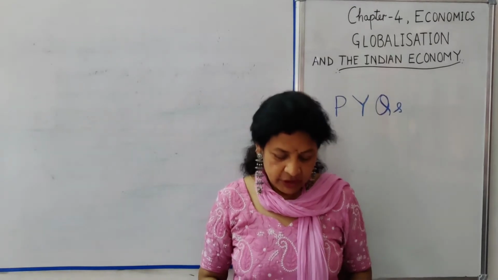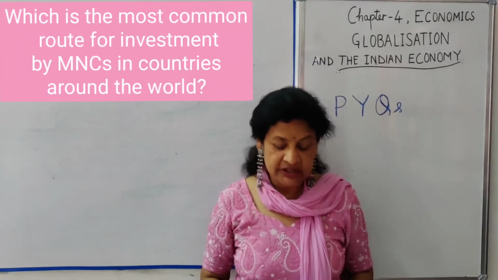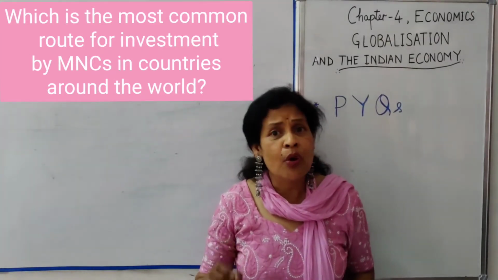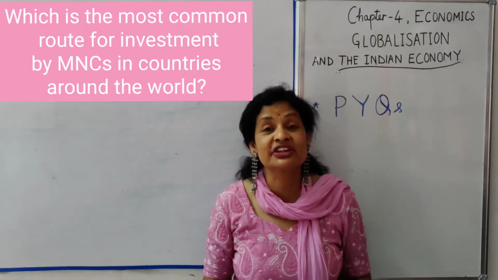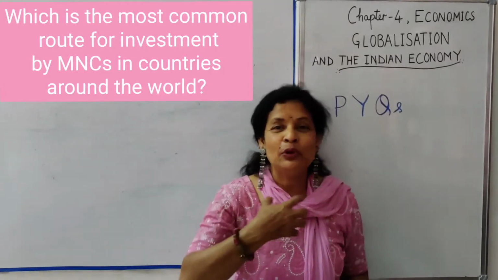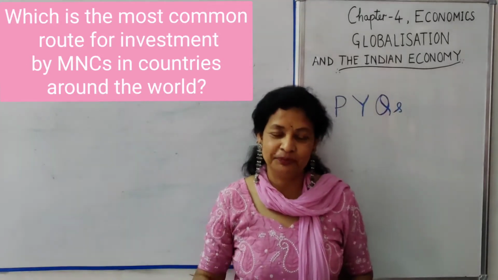Next question. Which is the most common route for investment by MNCs in countries around the world? The most common route by which MNCs set up and control production in different countries is by buying up local companies and then expanding production.